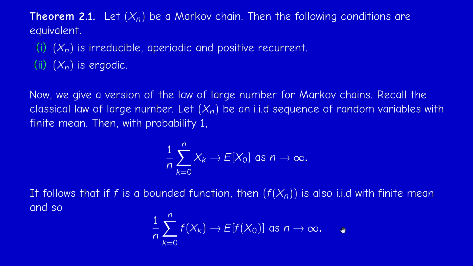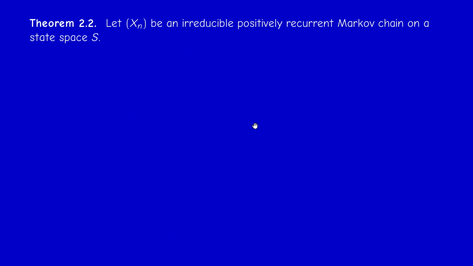Now, what is the interpretation here actually? There is an analog of this for Markov chains, and I don't need to assume the Xn are IID anymore. There is a generalized version of this, given by the following theorem.